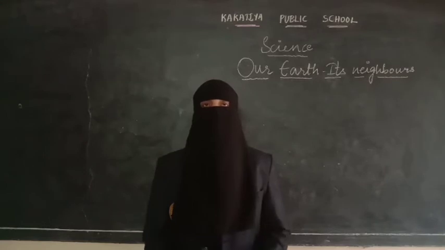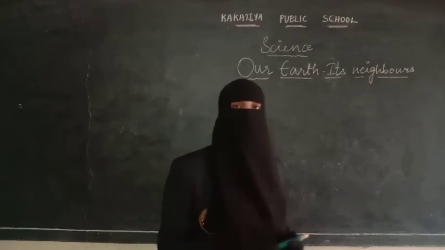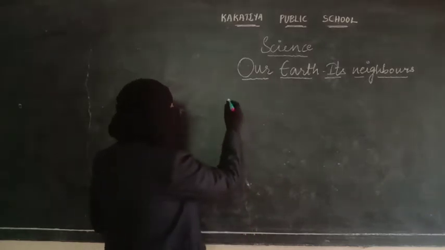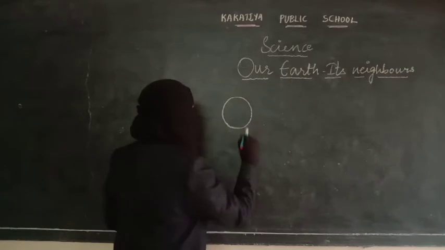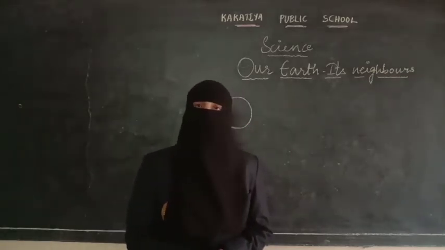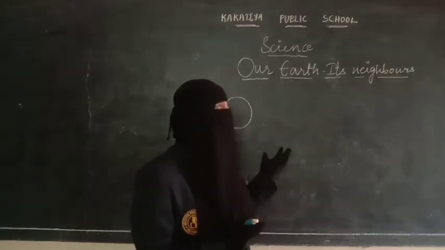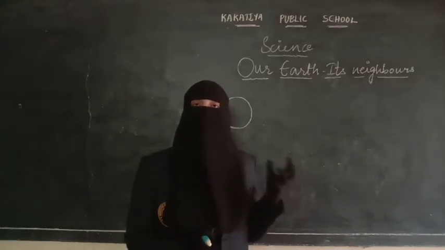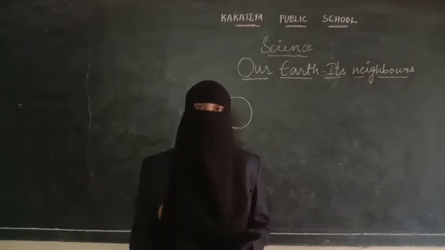And not only that, let us see how this Earth has been formed. Earth was formed many millions of years ago. This Earth contains all planets, mountains, valleys, plains, lakes, rivers, oceans, human beings, animals, etc. It has all these things in it. And when this Earth was born, actually it was a ball of hot gases.